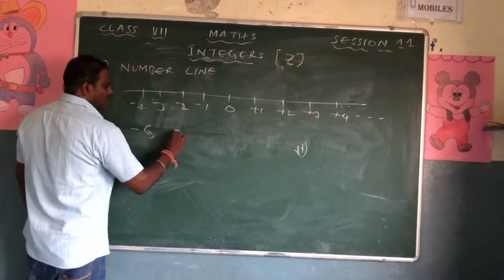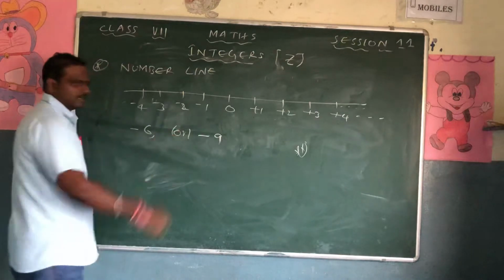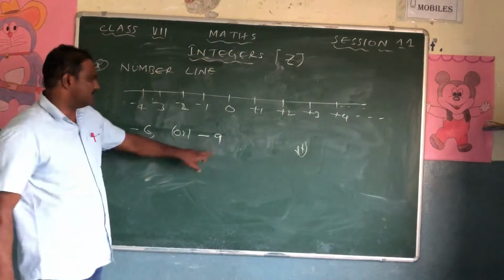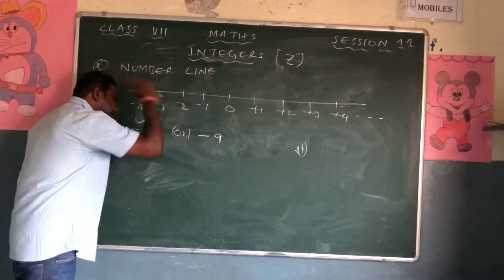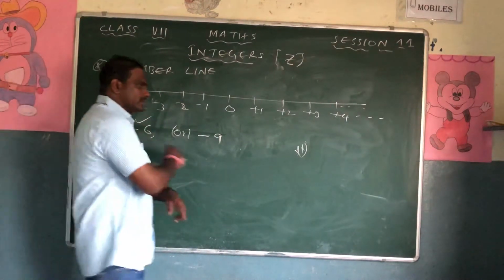-6 is bigger or -9 is bigger? Sir, I left out the minus, sir, 9 is there, 9 is bigger. That is wrong. Which is bigger, you know? -6 is bigger.